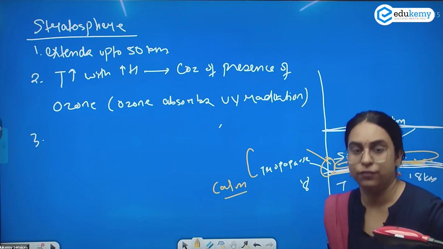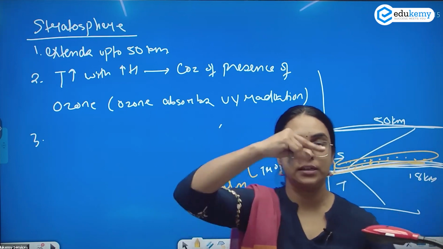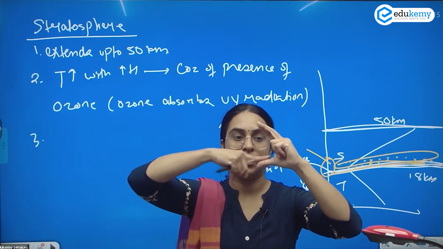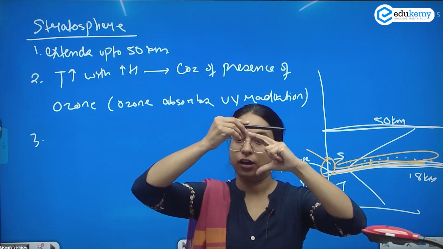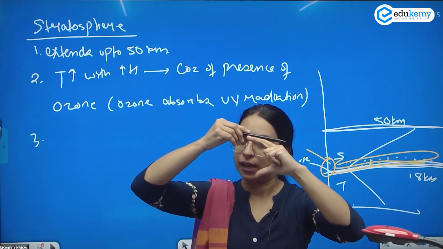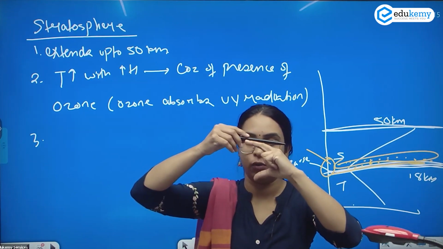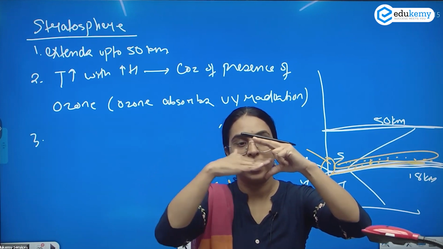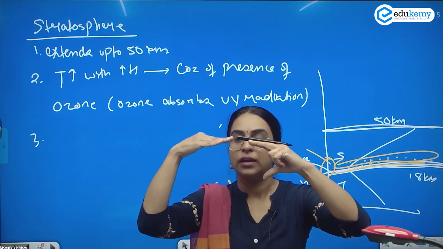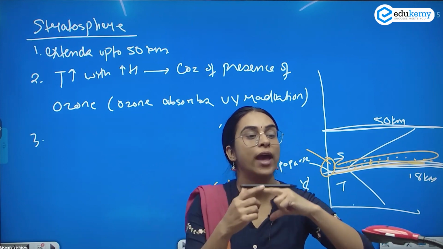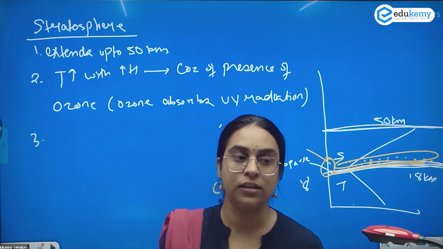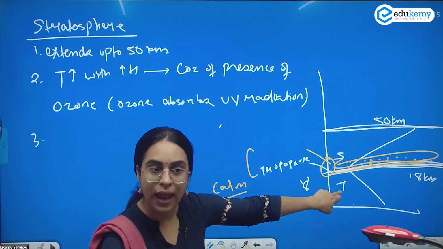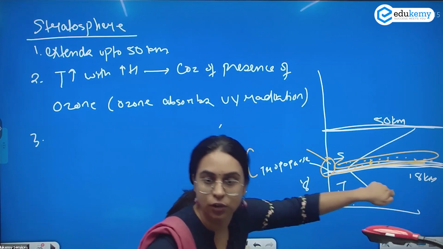Now, if this is a layer where there's all the vertical extent and weather activity taking place, and this is a layer above it where there is no weather activity going on, where as a pilot will you fly your plane? Here or here? At a zone of calm. So where do the airplanes get flown? It is either at the tropopause or at the lower layer of the stratosphere.